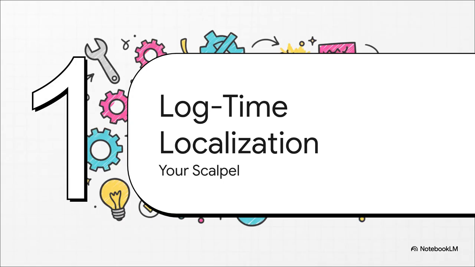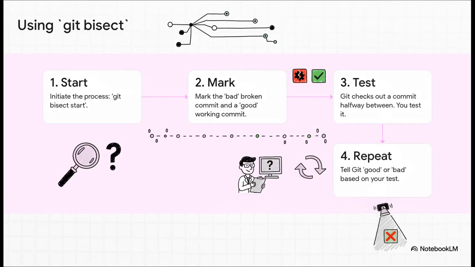Okay, next up in the toolbox, we have the scalpel. This tool is all about making incredibly precise cuts to the problem. It's a technique called log time localization, and it's a real game changer. A perfect real-world example of this is a tool like Git Bisect.